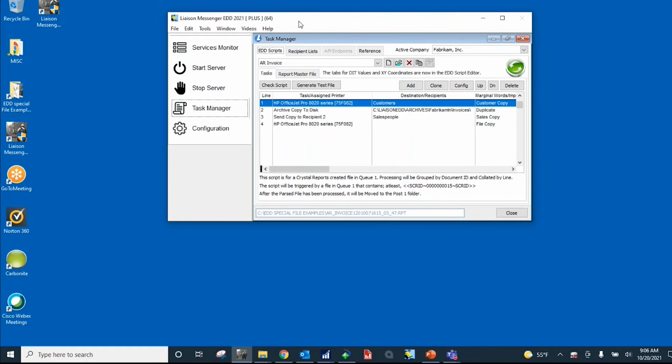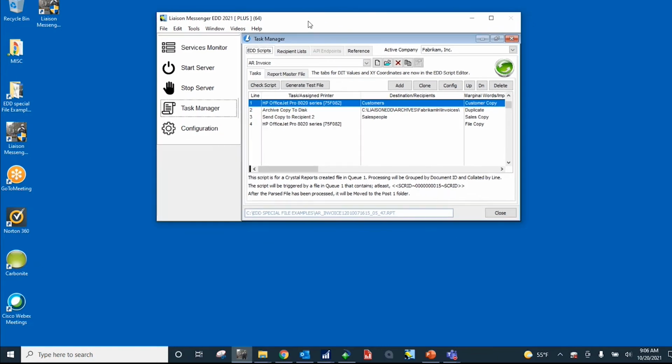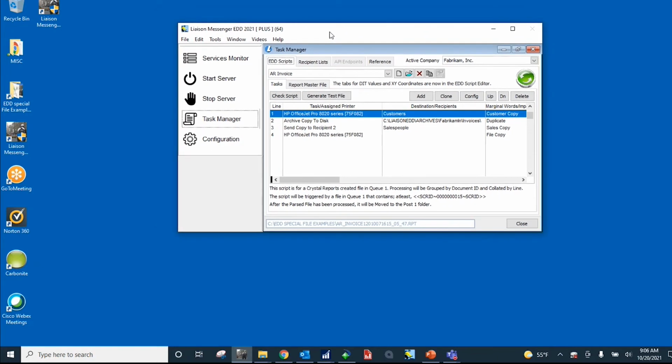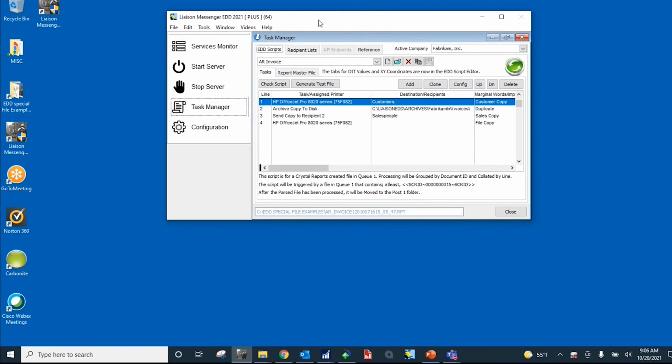What we're looking at right here is the Messenger print server. Keep in mind as we go through the demo, the people that use Messenger on a day-to-day basis will never go into the Messenger print server. This just runs in the background. It runs as a service. You'll either have it running in the cloud or running on-prem. It could be installed on a workstation that you treat like a server or a server box, or of course, like I said, in the cloud. We'll talk a little bit more about that in a second.